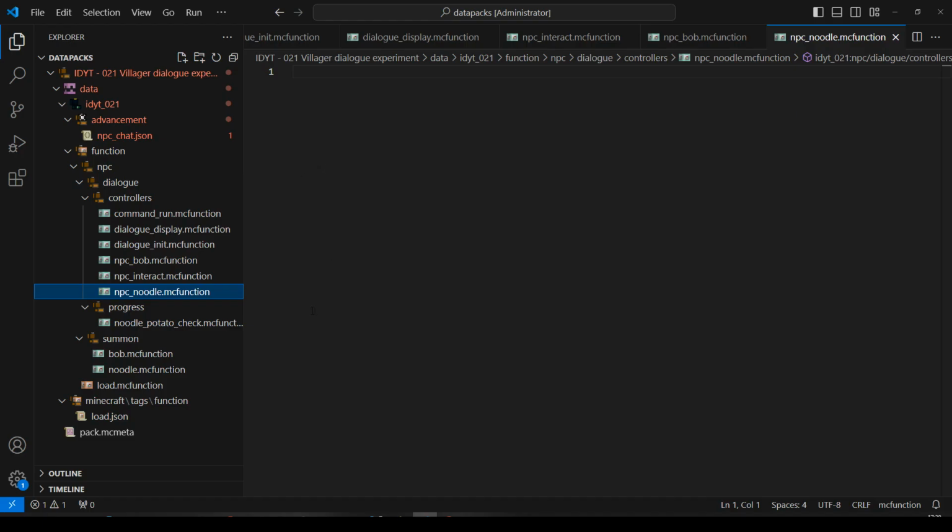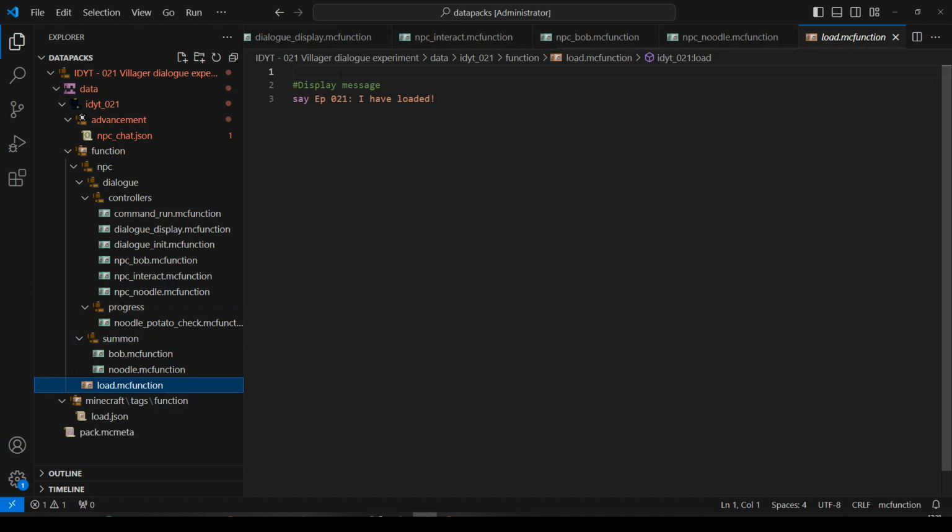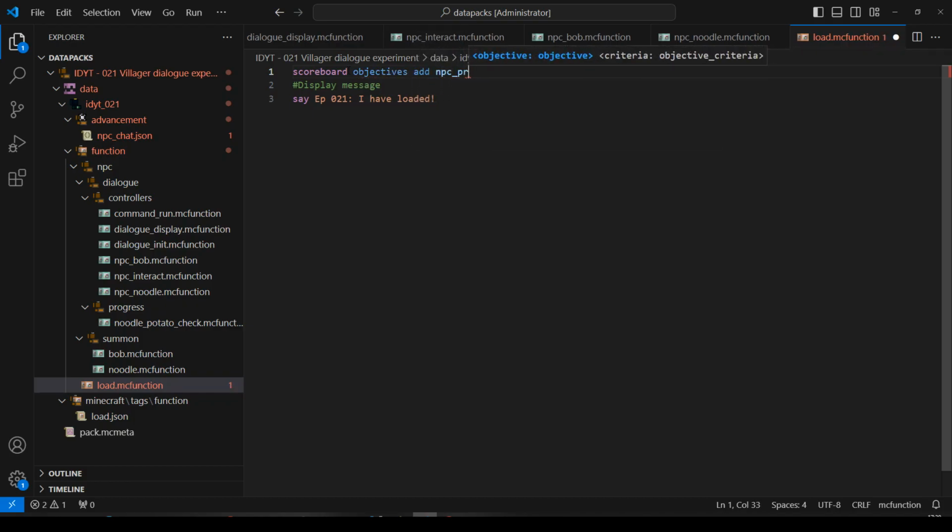So let's start with load. I want a couple of scores, so let's go into our load function. There's some comments. I'm not going to put comments as I'm making it, but in the downloadable version I'll put some comments. Scoreboard, objectives, add NPC progress. How far along have I got talking to Bob?